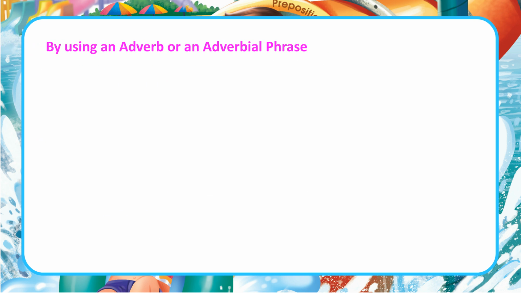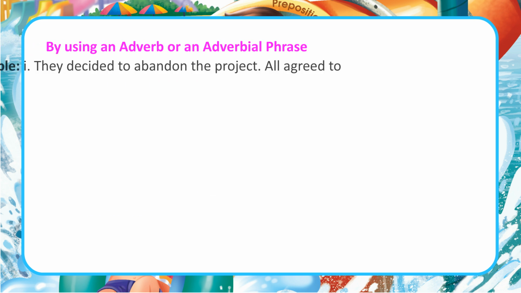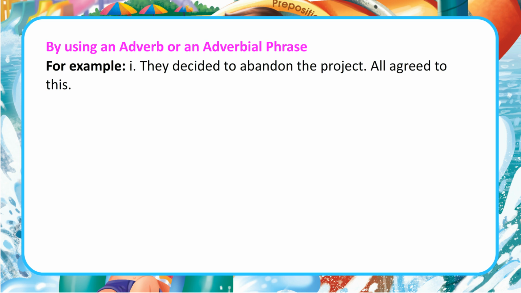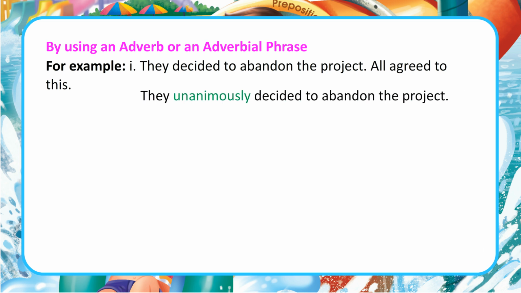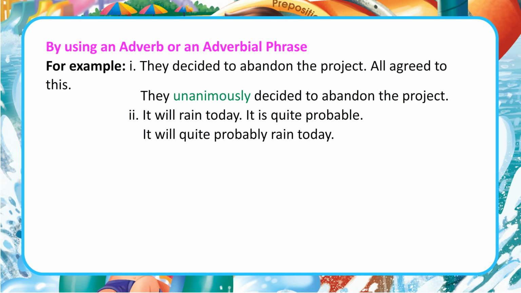By using an adverb or an adverbial phrase. For example, they decided to abandon the project. All agreed to this. They unanimously decided to abandon the project. 2. It will rain today. It is quite probable. It will quite probably rain today.